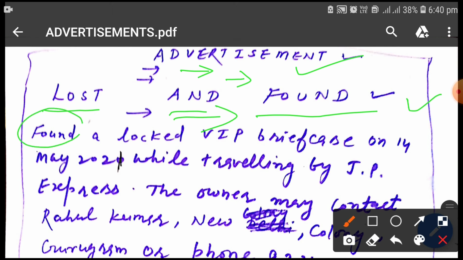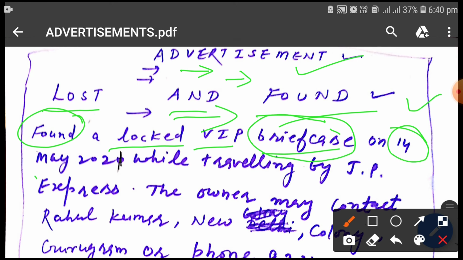Found a locked VIP briefcase. According to the question, you have found a briefcase. Write an advertisement. Then we should write the thing according to the question. Found a locked VIP briefcase on 14th May. If no date is given in the question, then you can write date according to your own way. While traveling by JP Express. If train name is not given in the question, then you can write any name.